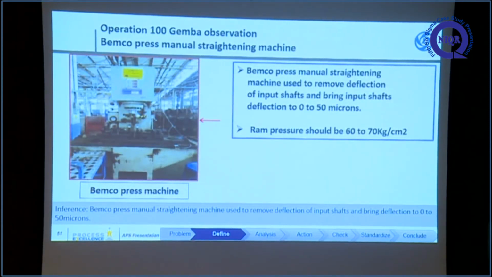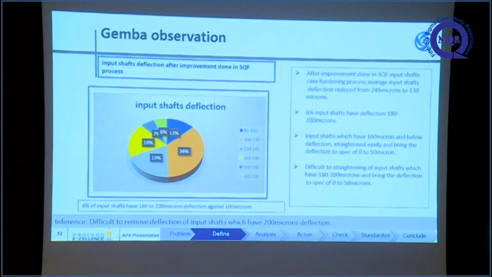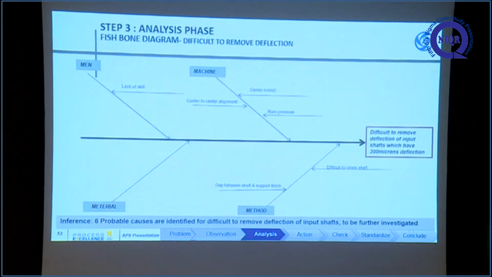This is the Bemco press straightening machine. Input shafts get deflection while quenching in the SQ process. Those shafts are straightened and brought to a spec of 0 to 50 microns. Even after the improvement in the SQ process, 6% of the input shafts have up to 200 microns deflection, and those shafts are very difficult to straighten in the Bemco press straightening machine.